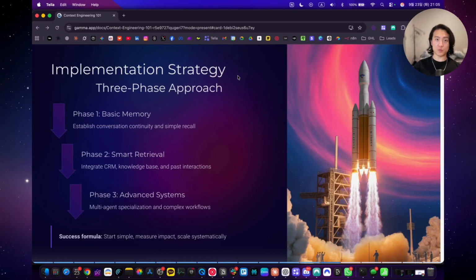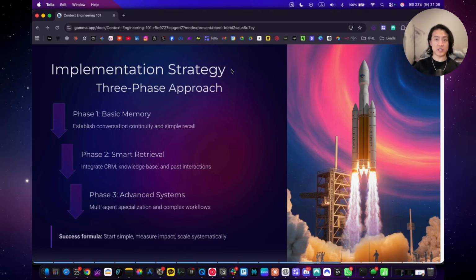A quick example is when somebody asks about a return, don't just pull out the return policy, pull out their specific purchase history, their product warranty information, and any previous return requests. So it should have the right tools to pull out all this information and also have the right knowledge base to be able to pull out the relevant information. And then once you're able to do this, you move on to phase 3, which is advanced systems. So this is where you go into multi-agent specialization and complex workflows. This is where you implement cost control and specialized agents.